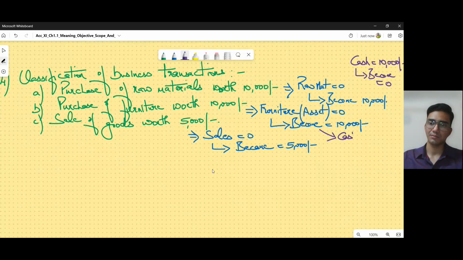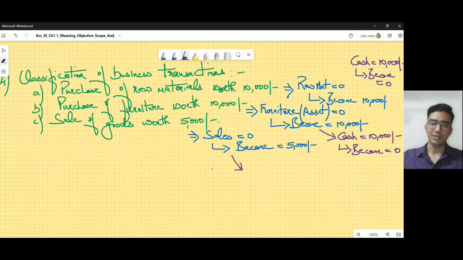Say I paid for this also. So cash, initially I must have had 10,000 rupees lying for purchasing furniture. And when I paid this, it became 0. Okay, that has gone away. And when I did sales, I got money.